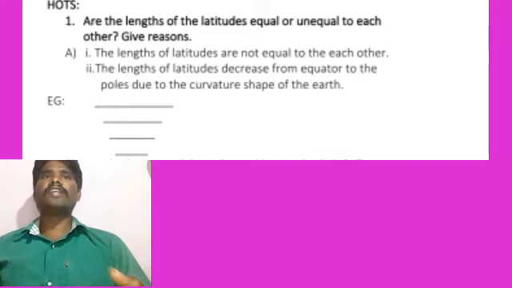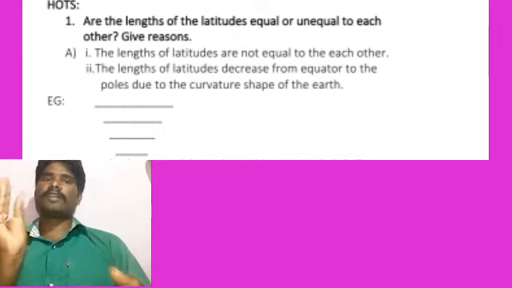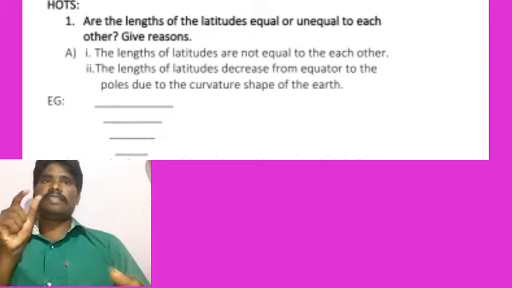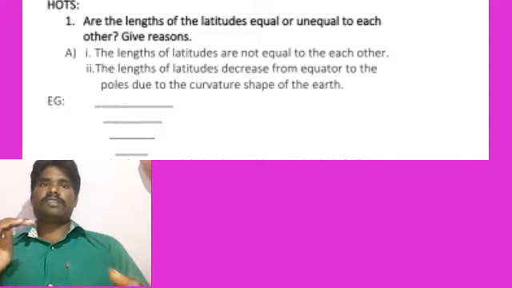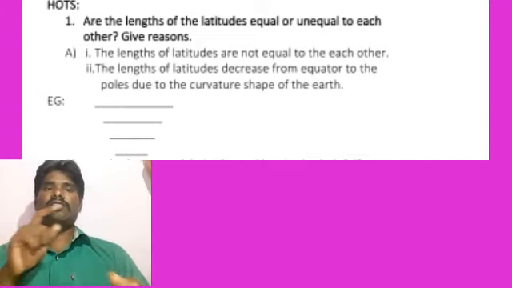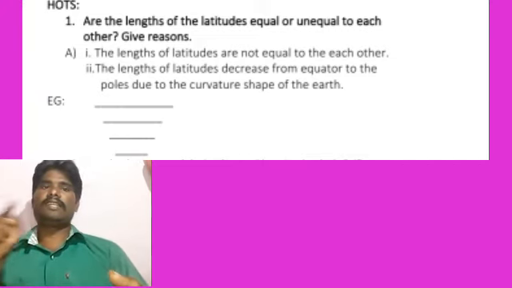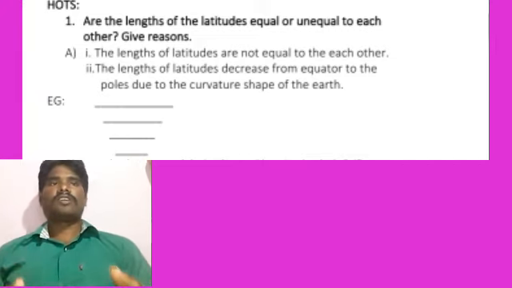The length of the latitudes decreases from the equator to the poles due to the curved shape of the earth. That's why it is a round shape, and the length becomes smaller and smaller. You may watch here properly.